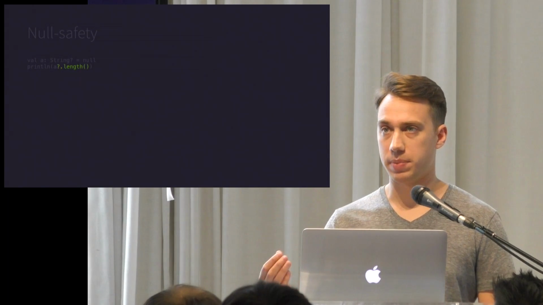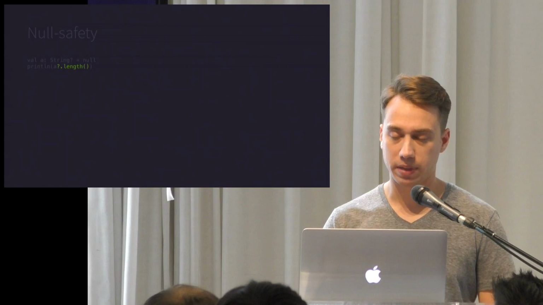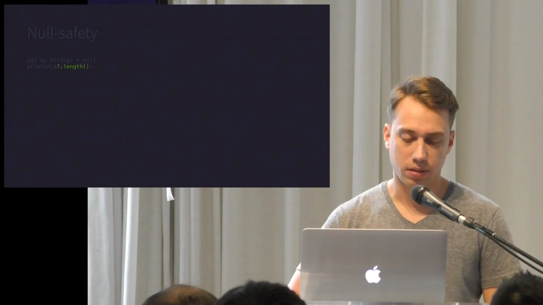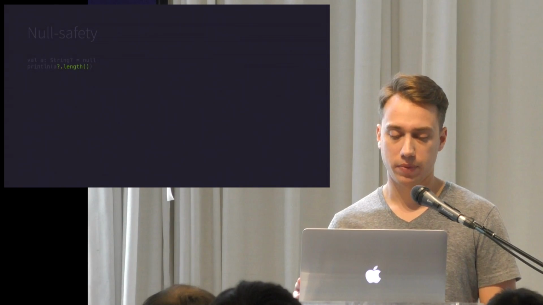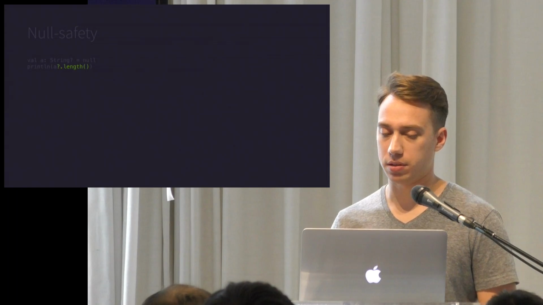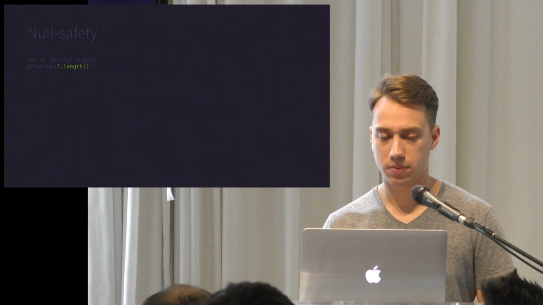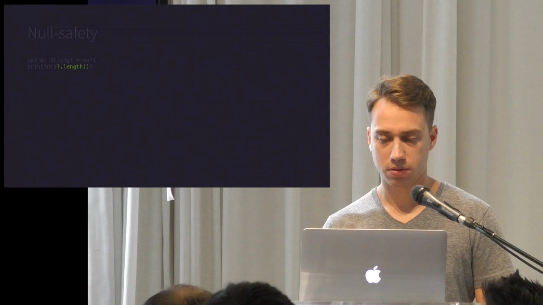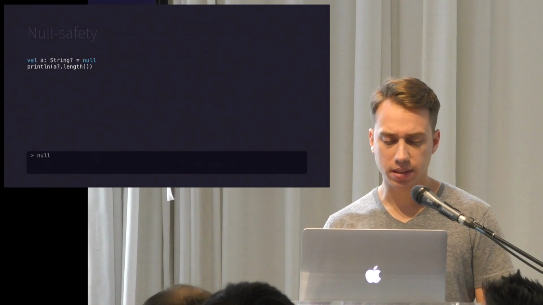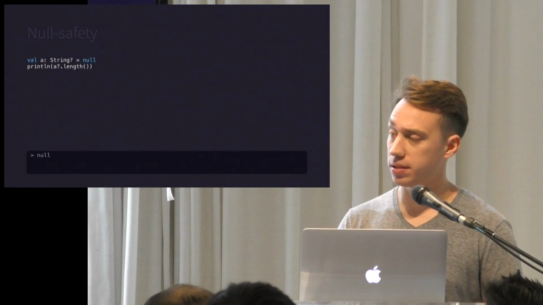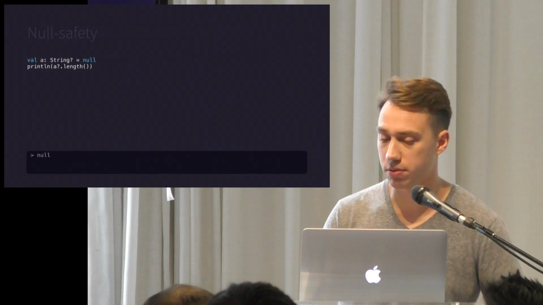What it does basically is check to see if the value is null before accessing it. If the value is null, it returns null. If it's not null, then it returns the actual value. So since this value is null, null is passed to the print method, and we print out null.